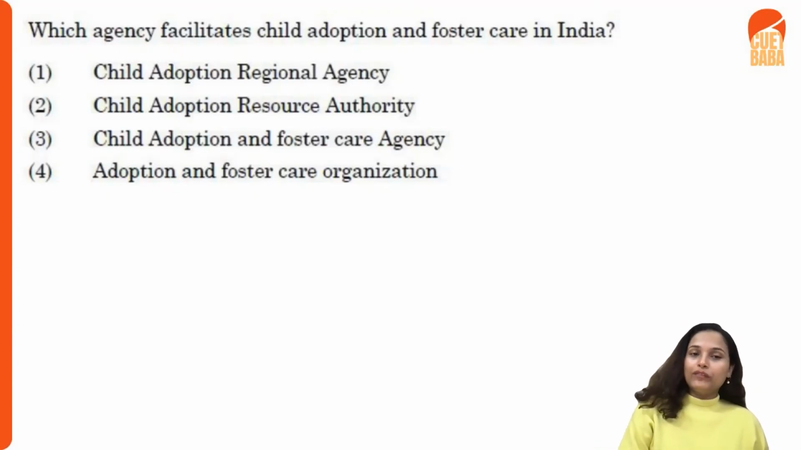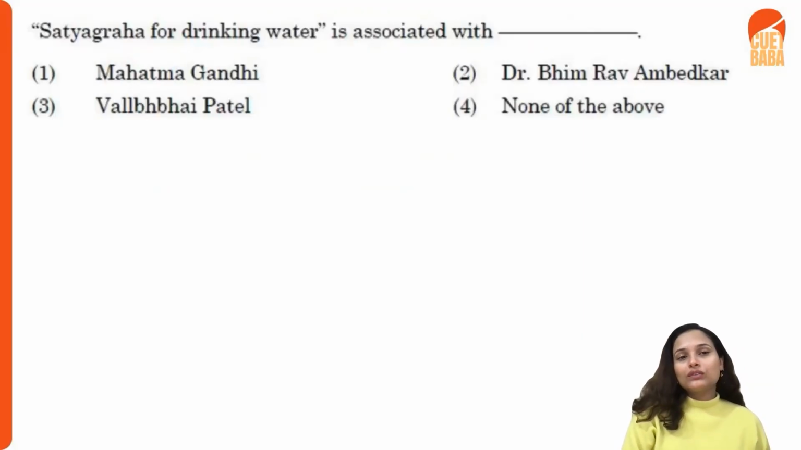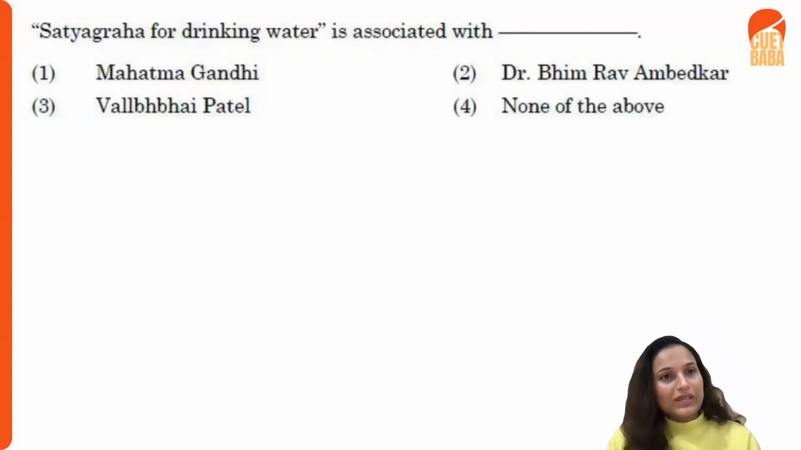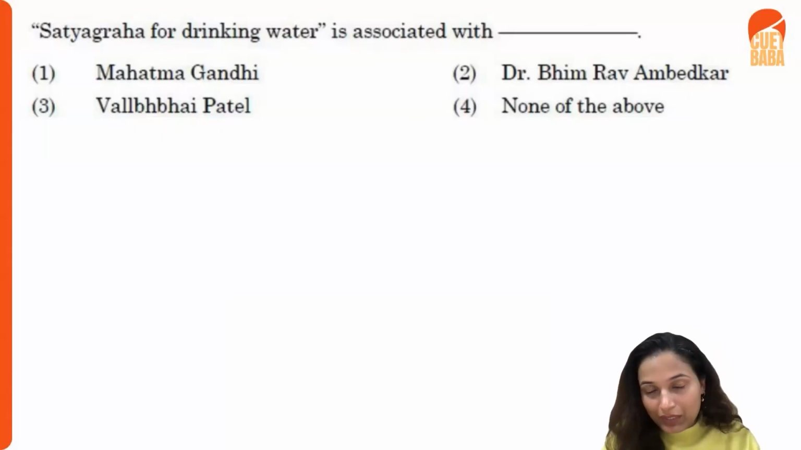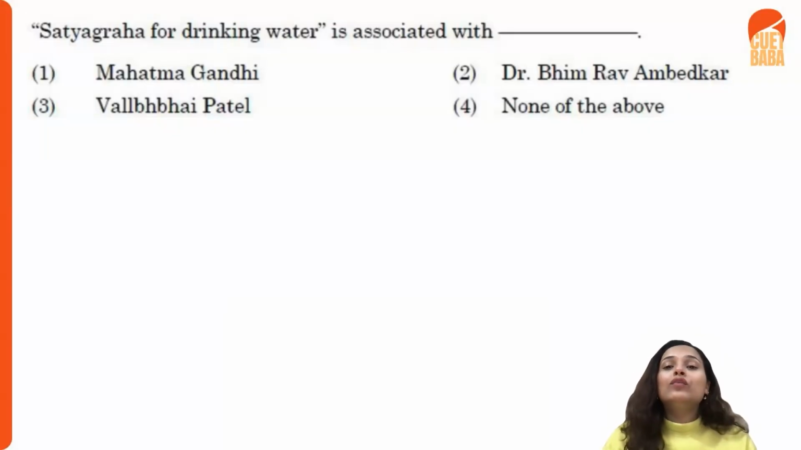Great. We're moving ahead. Satyagraha for drinking water is associated with what? Is it Mahatma Gandhi, Bhimrao Ambedkar, Vallabhbhai Patel, or none of the above? So when this question is asked about who was associated with Satyagraha for drinking water, we have always heard that Satyagraha is associated with Mahatma Gandhi. But what do you think is the right answer? Because definitely the answer is not Mahatma Gandhi. You have four options.